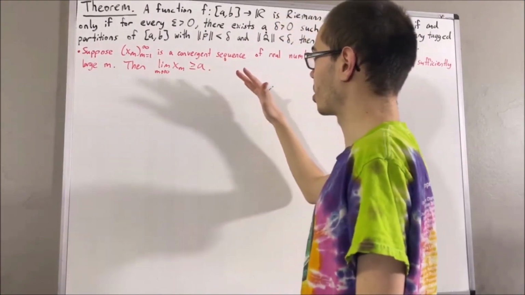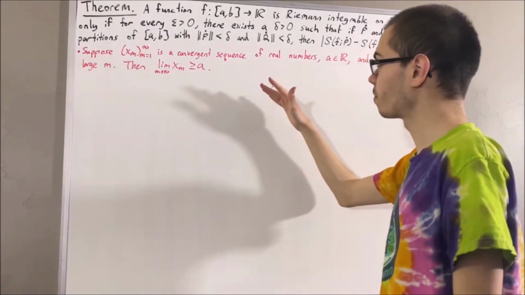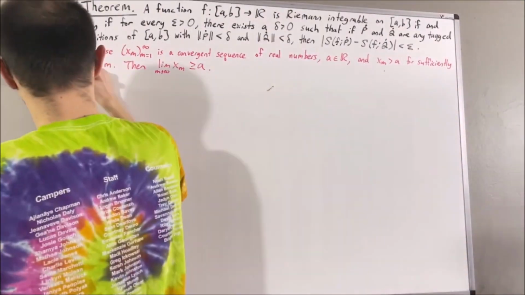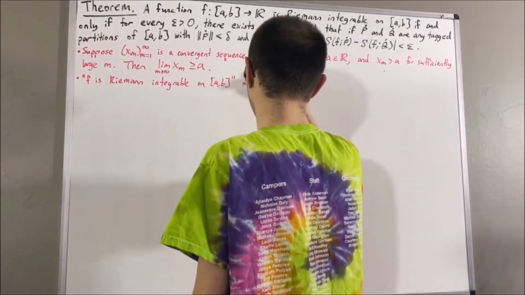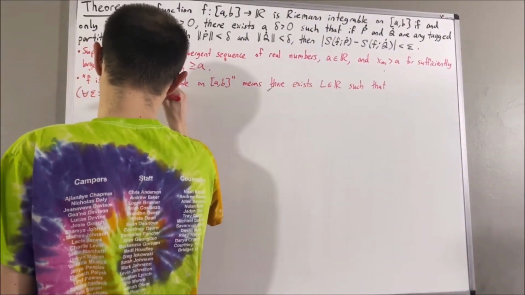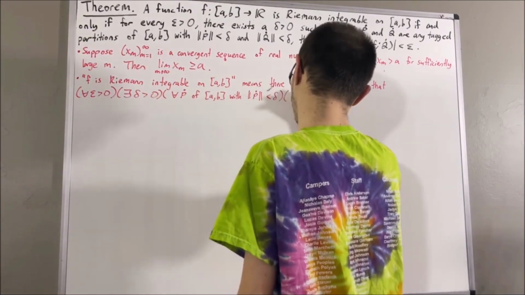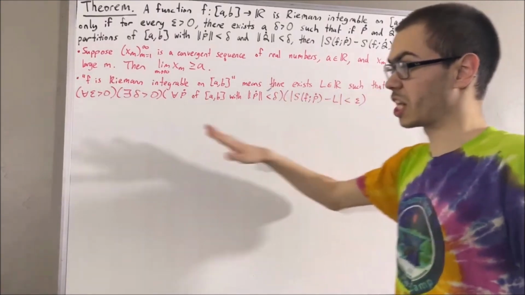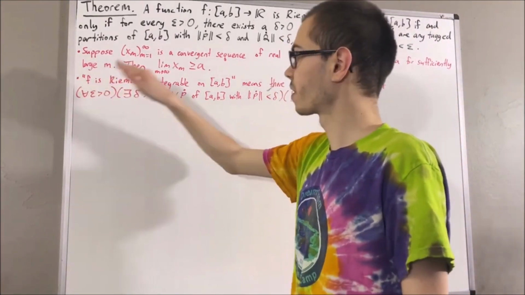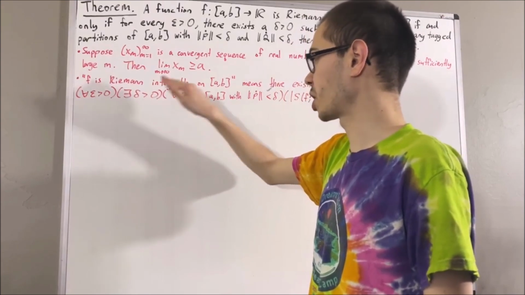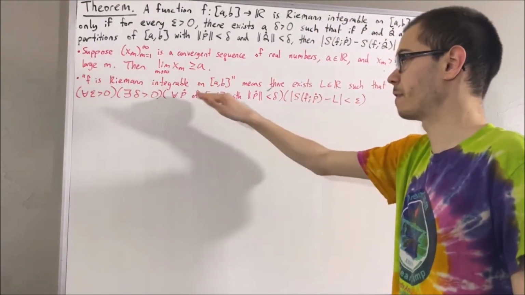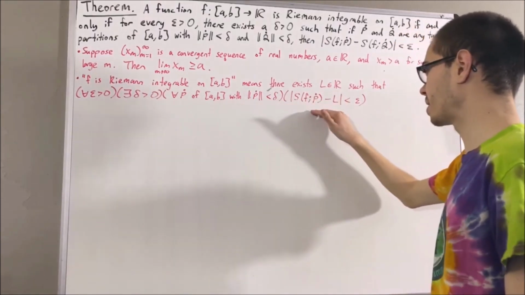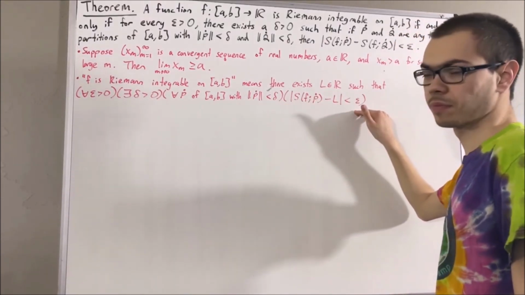So now let's remind ourselves of the definition of the Riemann integral. To say that f is Riemann integrable on [a, b] means the following. It means there exists a real number L such that for every epsilon greater than 0, there exists a delta greater than 0 such that for all tagged partitions P of [a, b] whose norm is less than delta, the absolute value of the Riemann sum minus L is less than epsilon.